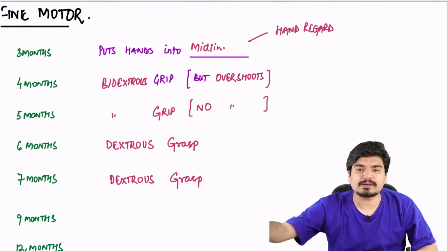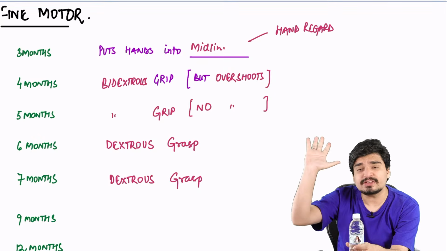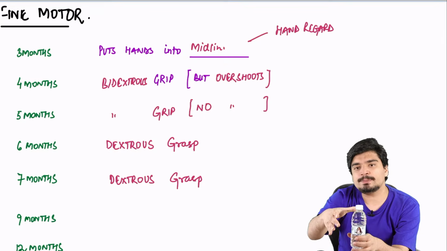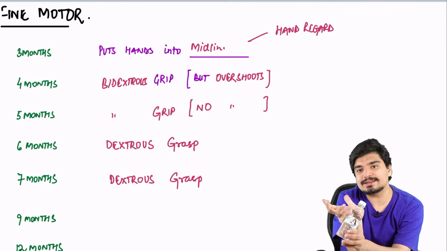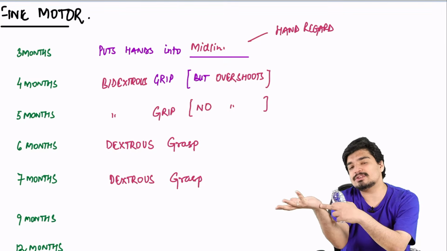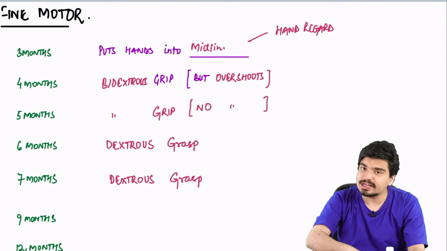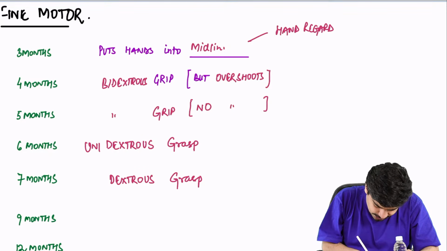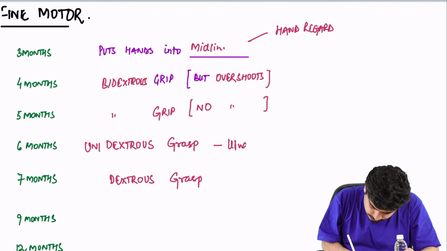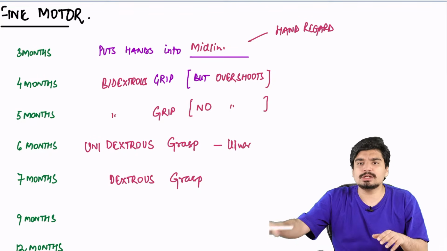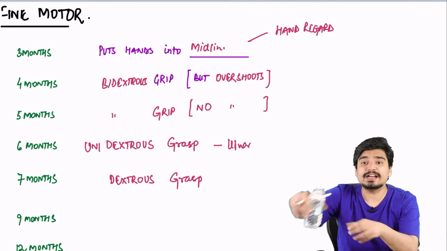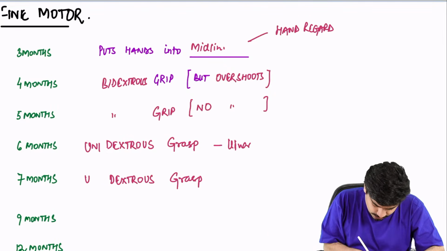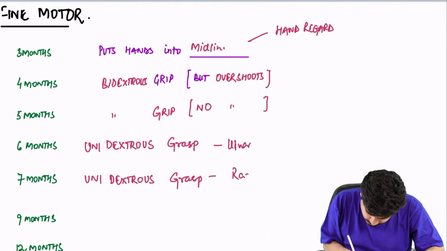At 6 months, if there is something in front of the baby, he'll be able to catch it using a single hand. But if I put it like this, he will hold it like this. This is called ulnar grasp. He's using the ulnar aspect of the hand. So this is a unidextrous single hand grasp, but ulnar in nature. And the proper normal way we hold it like this, radial grasp, will come at 7 months. So at 7 months, you have a unidextrous grasp, which is radial in nature.